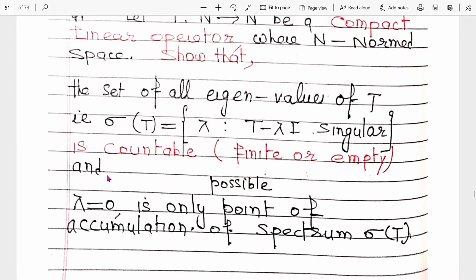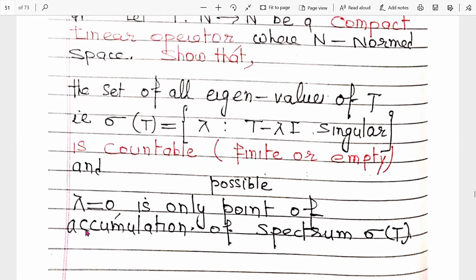And second, lambda equal to 0 is the only limit point of the spectrum sigma T. So we have two properties here. One is to prove sigma T is countable.